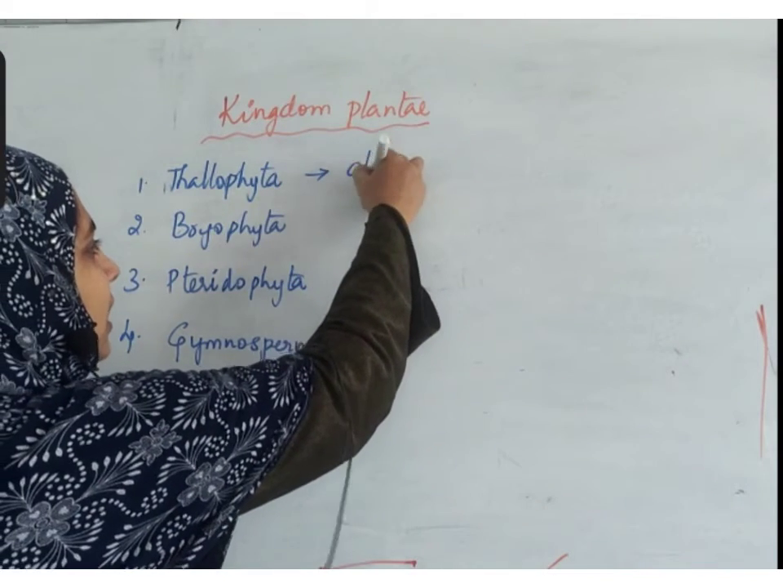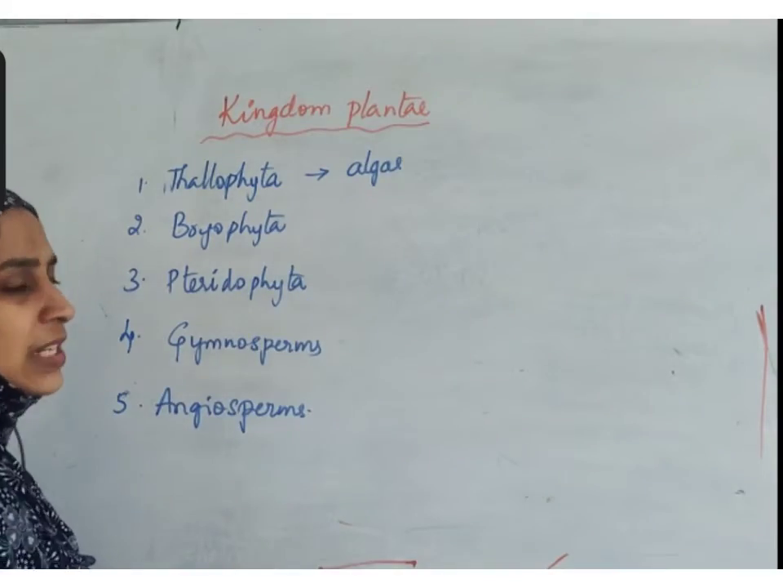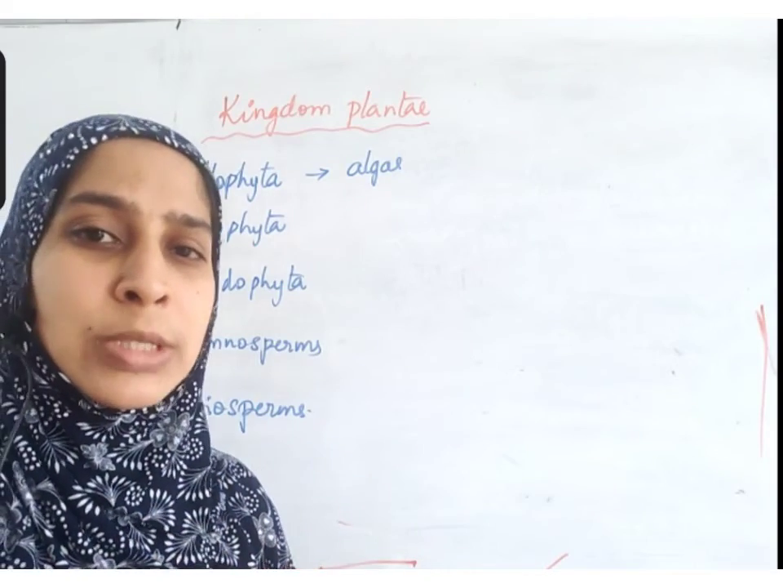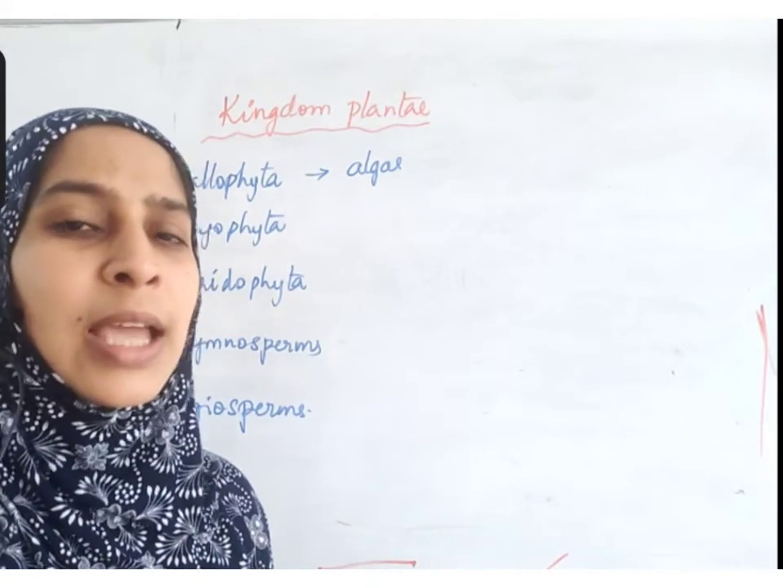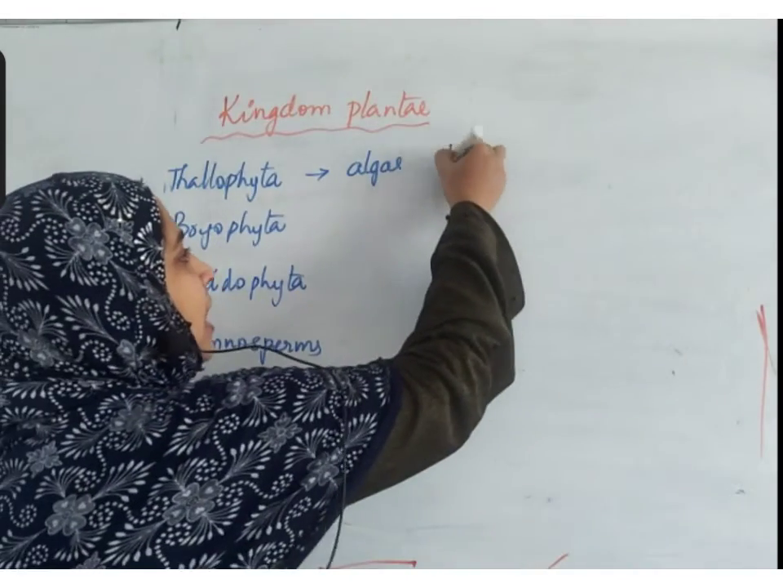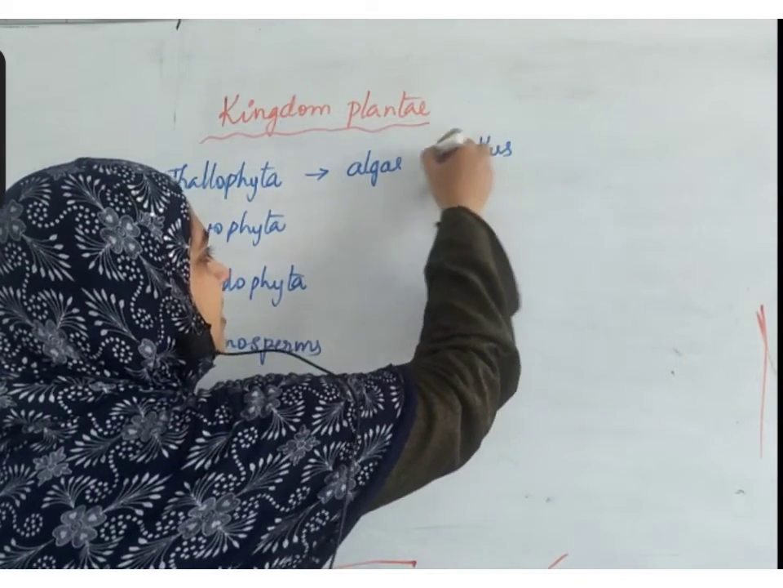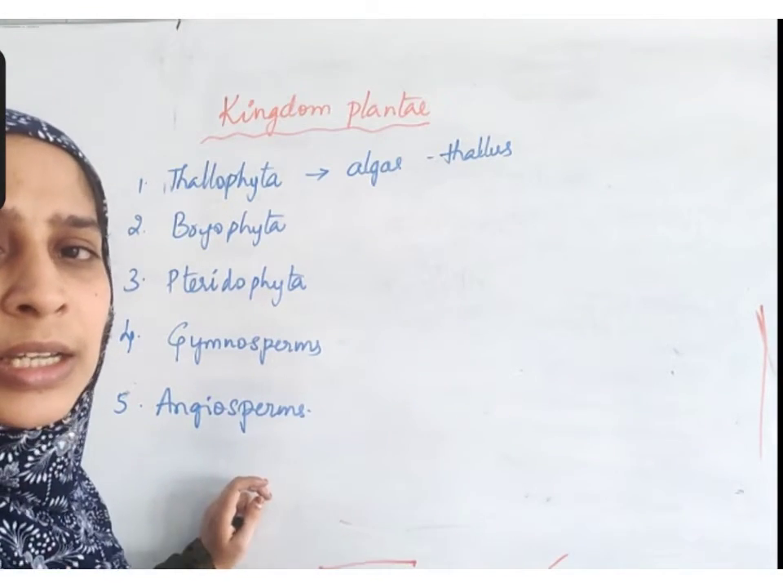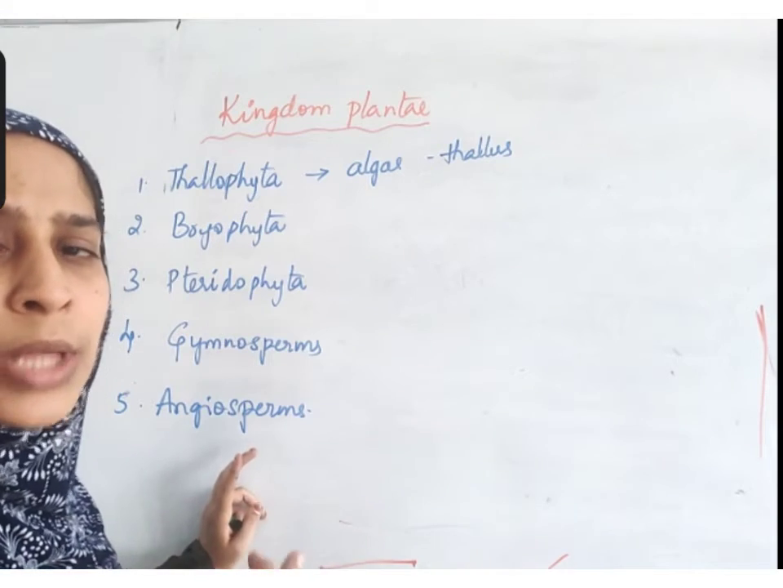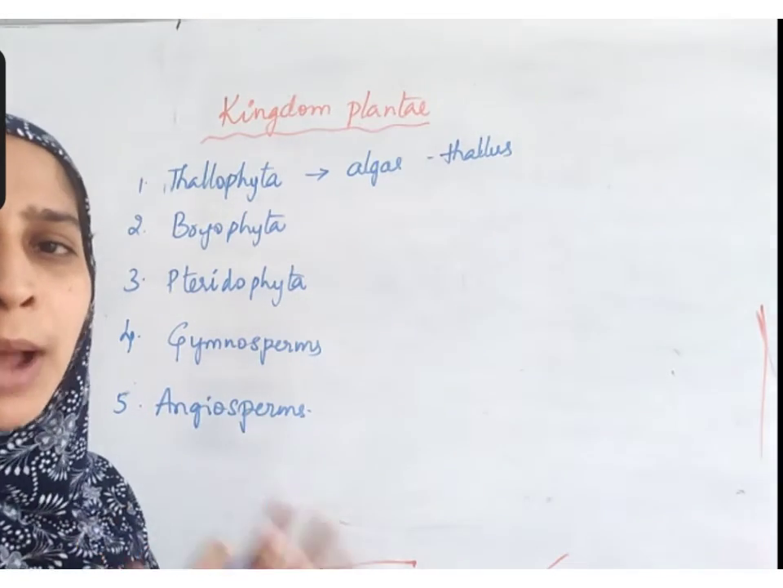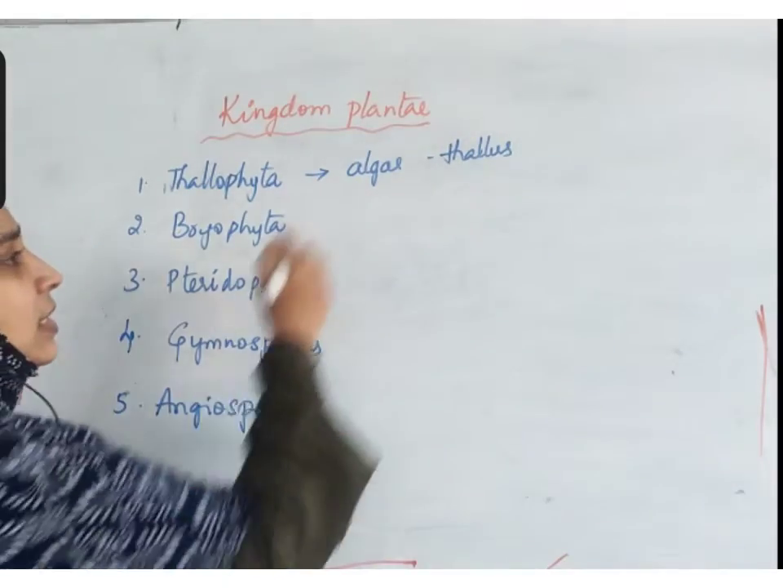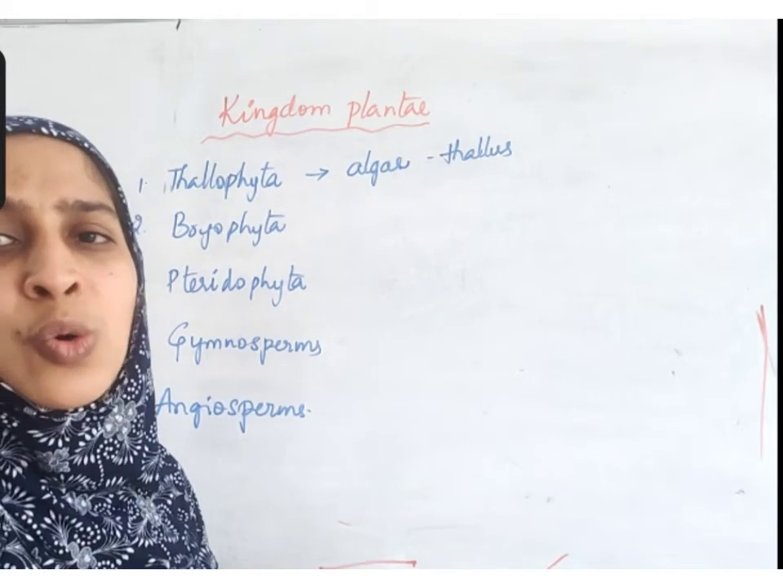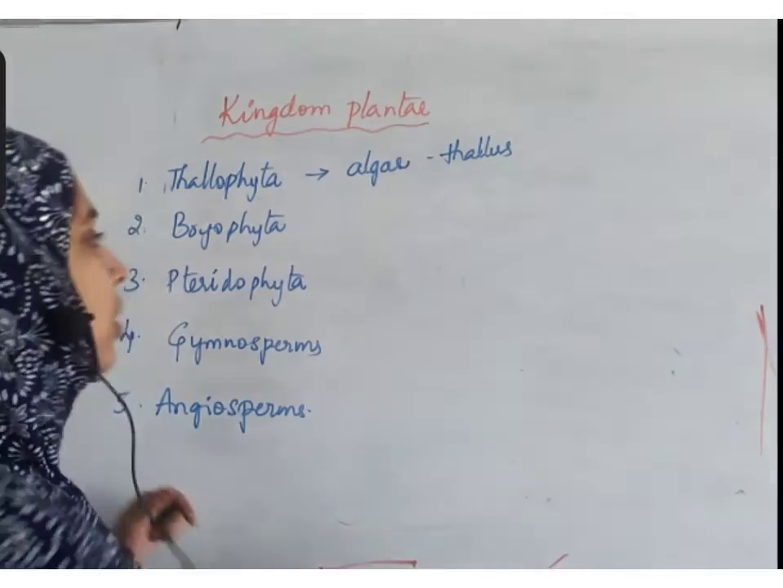Thallophyta are all algae. That means no differentiation into leaves, no differentiation into stems, roots, nothing like that. It is just a group of cells. Thallus is a group of cells, just a mass of cells present in association with each other. So that bunch of cells is called thallus. Since algae or Thallophyta have only thallus in their body, no structures, no parts, they're called Thallophyta.